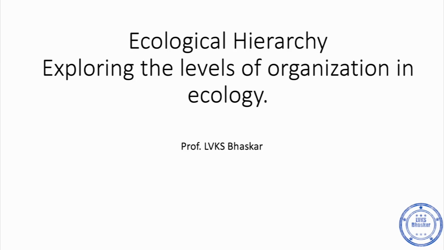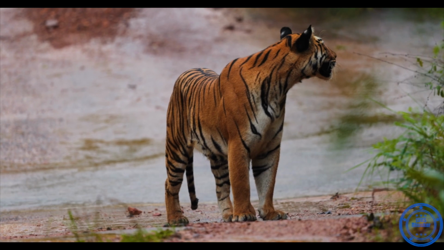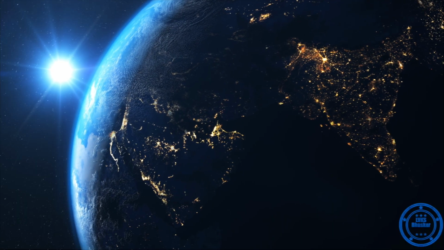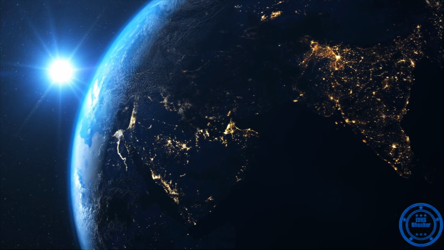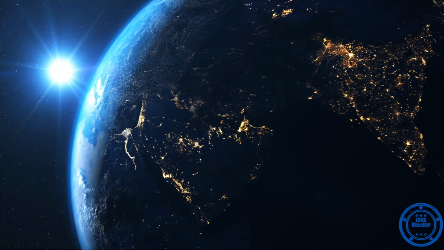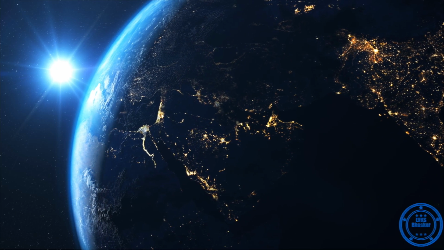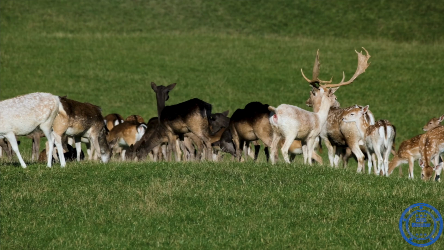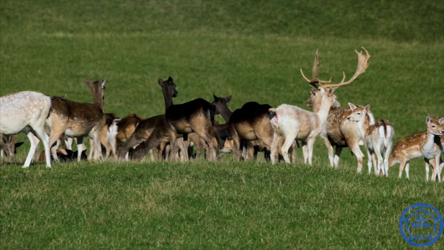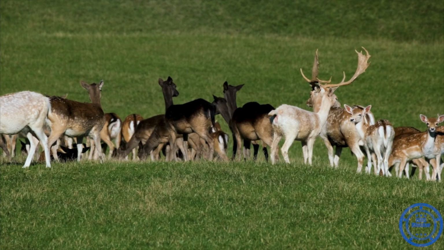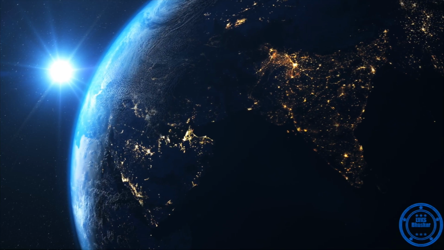Have you ever wondered how life on the earth is organized? From the single tiger in the forest to the entire planet full of living beings, nature follows a fascinating structure called ecological hierarchy. In this video, we will explore each level from individual organisms to the biosphere and understand how these connections help sustain life on the planet.